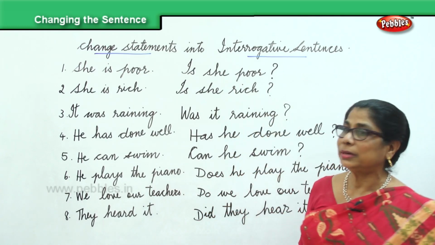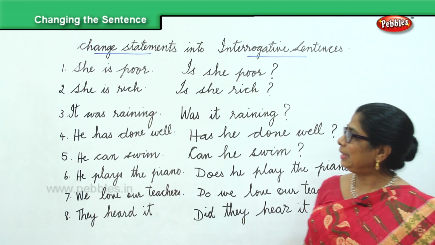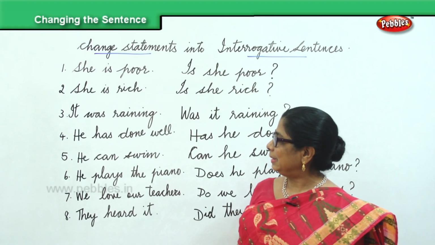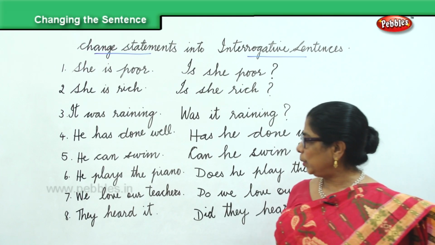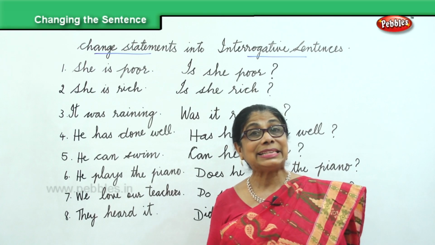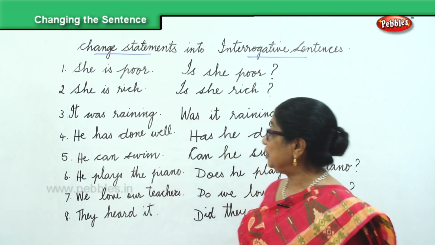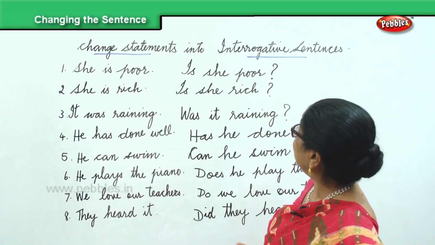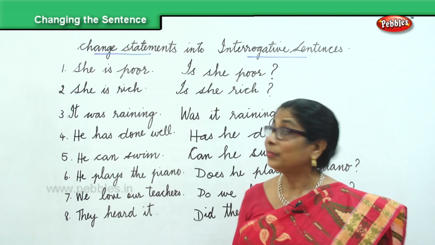Just look at it. She is poor. She is rich. It was raining. He has done well. He can swim. He plays the piano. We love our teachers. They heard it. All these are statements. And now we have learned how to change it into interrogative sentences. She is poor. Is she poor?